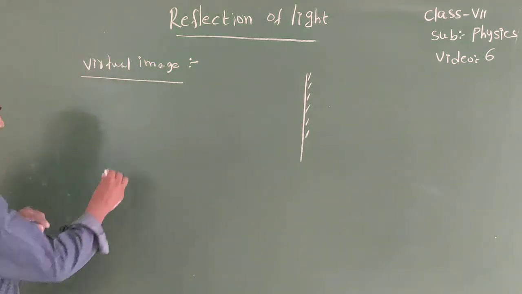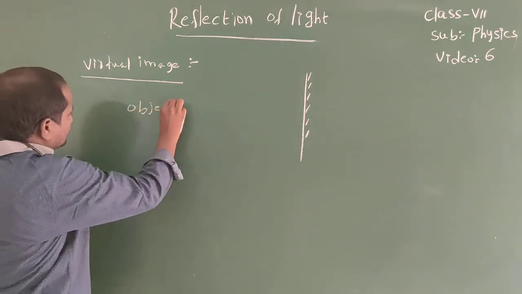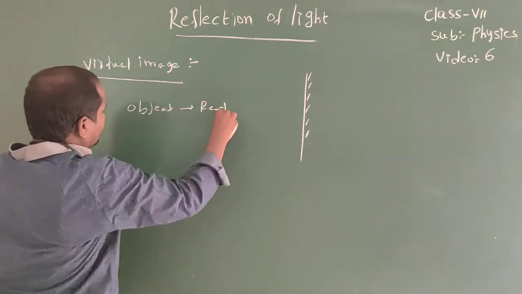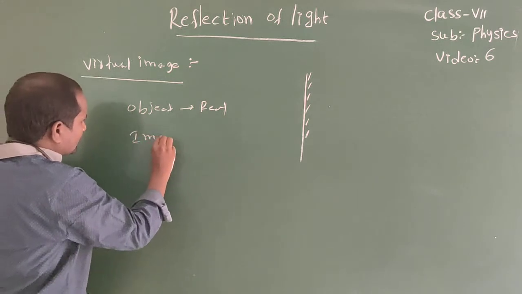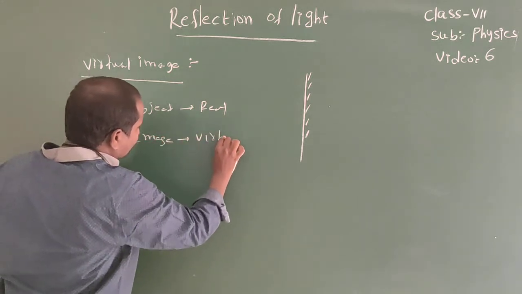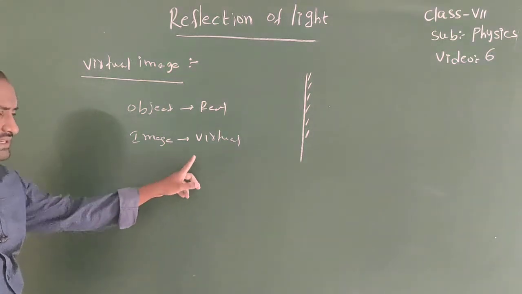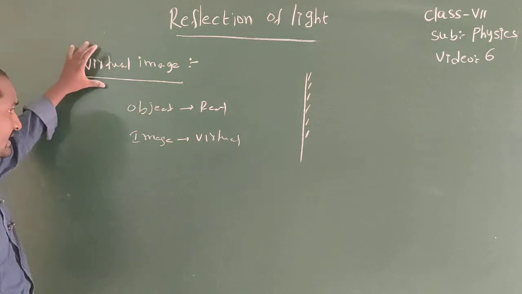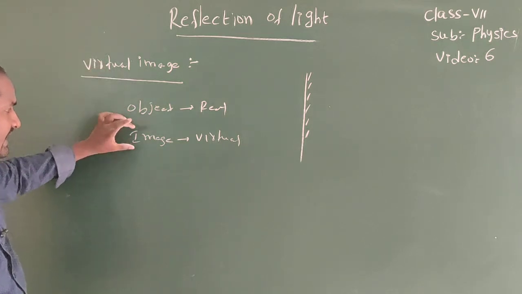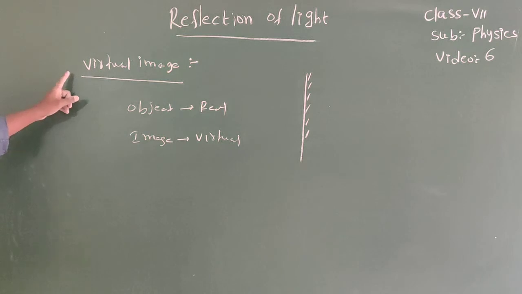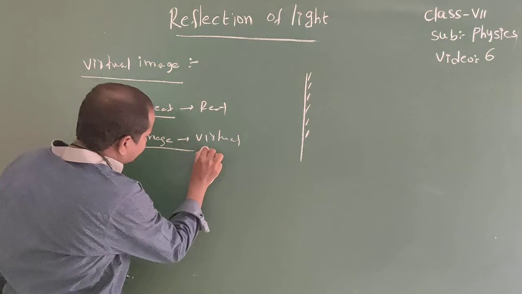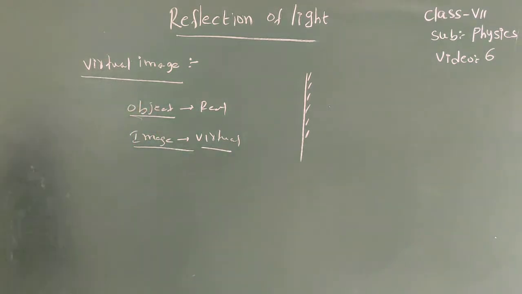Here object is real. Okay, but here image is virtual image. But object is real. Means here object is in front of the mirror. Okay, but here image is back side of the mirror. Listen once again. Diverging rays after reflection again diverging. That is called a virtual image. Okay, but here object is real, image is virtual.